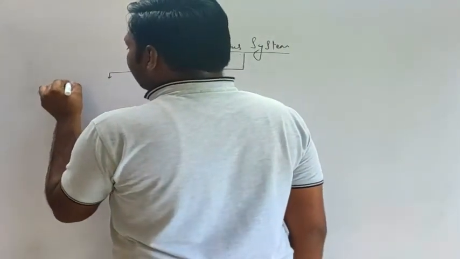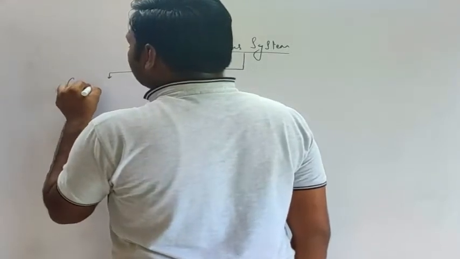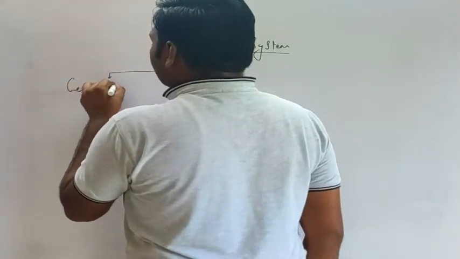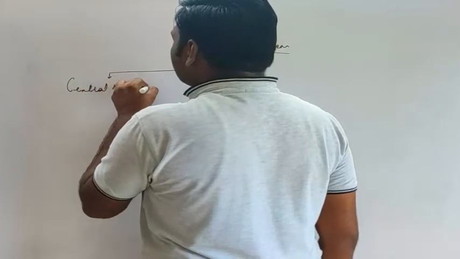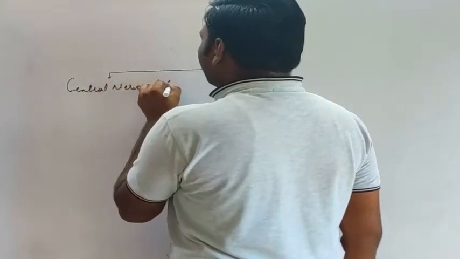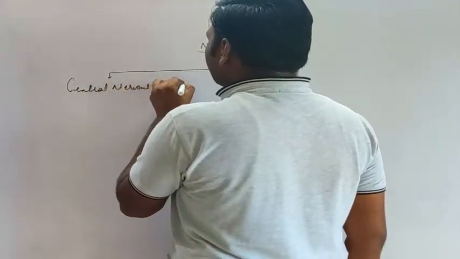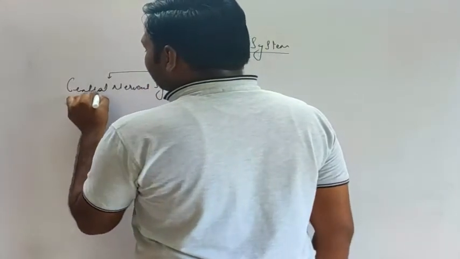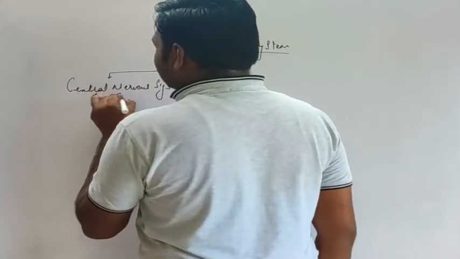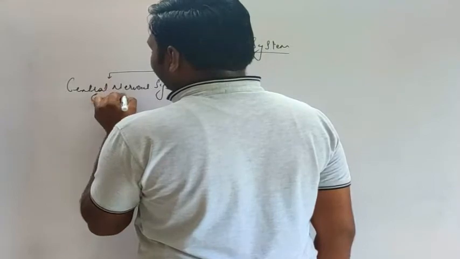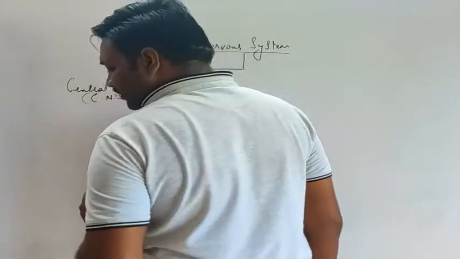The first part is the central nervous system, which is also referred to as CNS, that is, central nervous system.